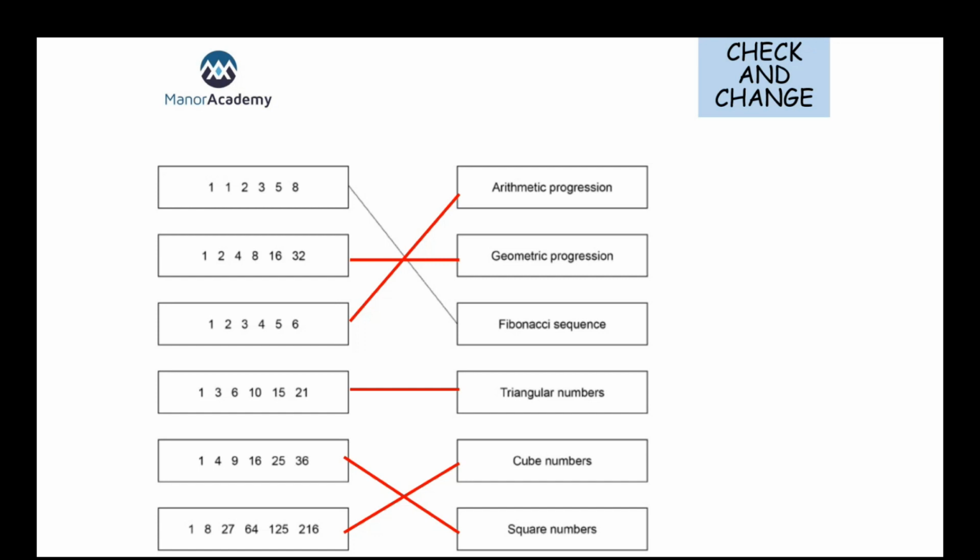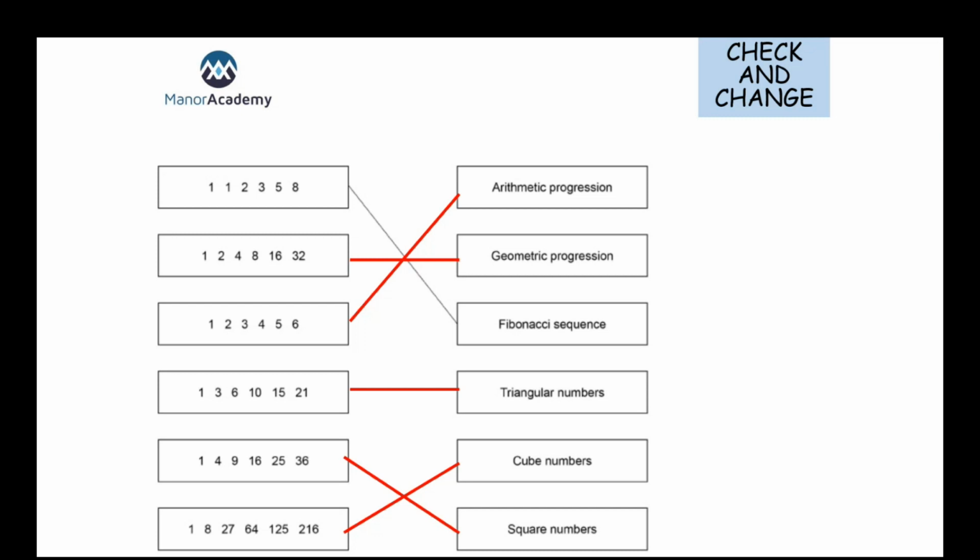The next one, 1, 4, 9, 16, 25, 36. Hopefully we should spot are our square numbers. So 1 squared, 1 times 1 is 1, 2 squared, 2 times 2 is 4, 3 squared, 3 times 3 is 9, etc. And that leaves our last one, 1, 8, 27, 64, 125 and 216 to be our cube numbers. So we can see there 1 cubed, 1 times 1 times 1 is 1, 2 cubed, 2 times 2 times 2 is 8, 3 cubed, 27, etc.